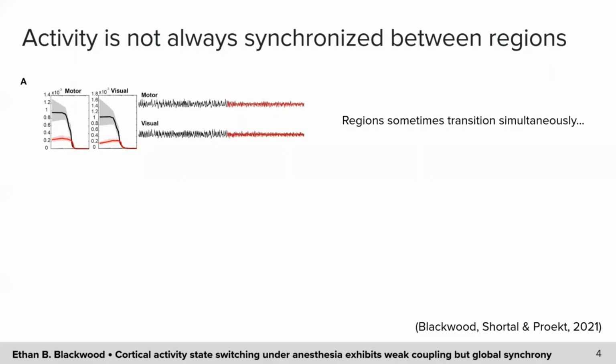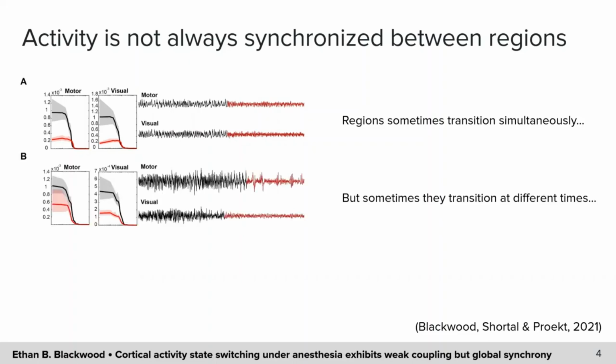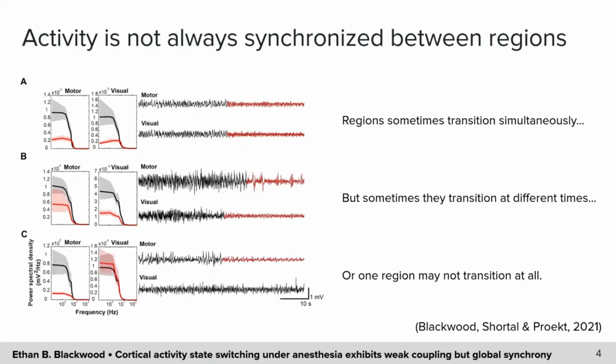I want to briefly show what the state transitions we are concerned with look like in the raw LFP signal, as well as in the frequency domain. A single pair of M1 and V1 channels recorded simultaneously produced all data shown on this slide. First, there are many cases where a transition occurs in 2 regions simultaneously. In this case, the power of low-frequency oscillations dropped dramatically in both channels. However, there are also cases where similar transitions in 2 regions are separated by a time delay. And thirdly, we can also identify instances where a transition in one region has no nearby analog in the other.